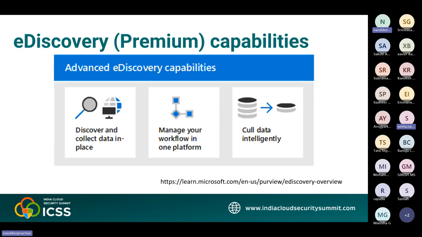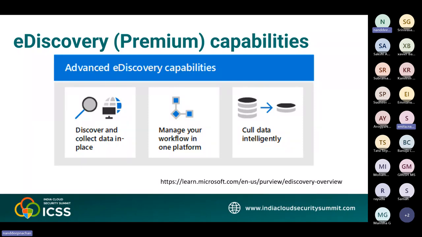Then they manage the e-discovery workflow in one platform. So eDiscovery Premium can help you reduce the number of e-discovery solutions you need to rely on. It provides a streamlined end-to-end workflow, all of which occurs within Microsoft 365. Then they cull data intelligently. Intelligent machine learning capabilities in eDiscovery Premium help you reduce the amount of data to review. These capabilities help you cull large volumes of data to a relevant set. For example, the built-in review set query helps filter out unique content by identifying near duplicates.